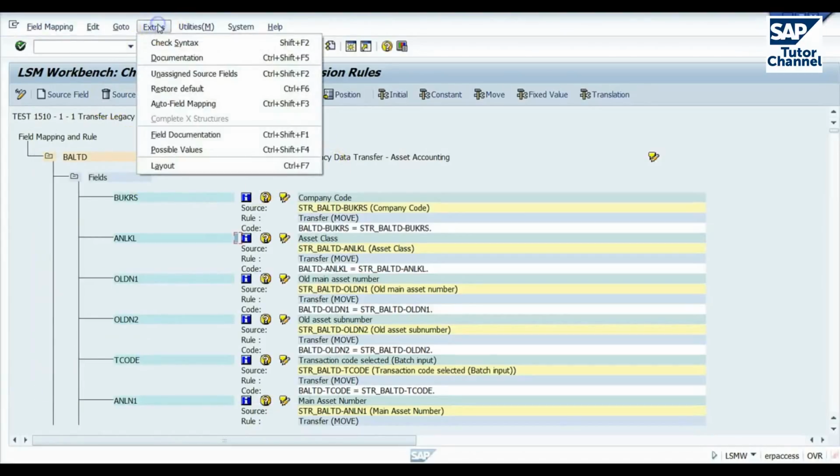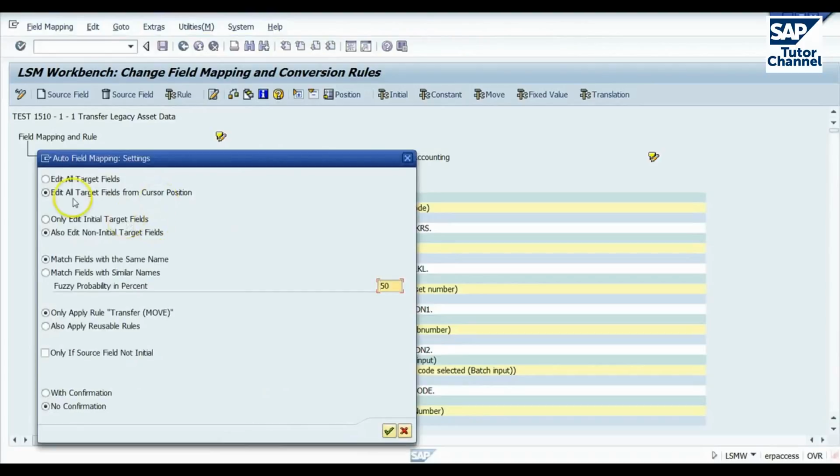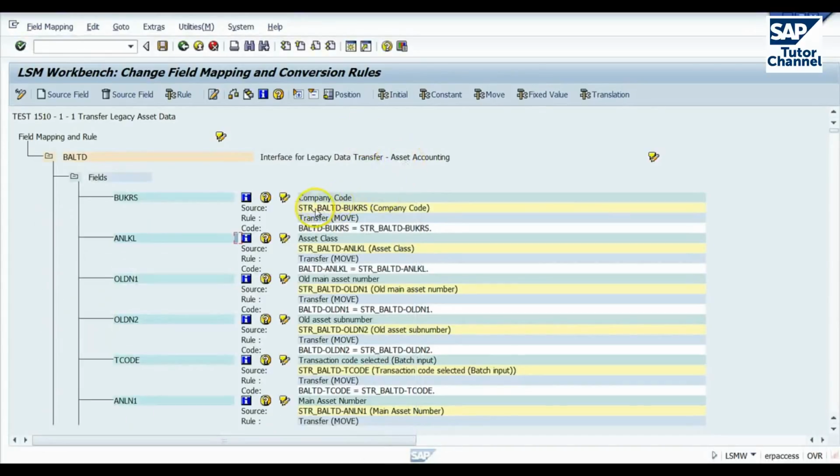But I prefer to use this option here, which is the auto field mapping. And here we have some options. You can change various fields. You have various options you set here. And when you apply this, it matches up field names that are the same.